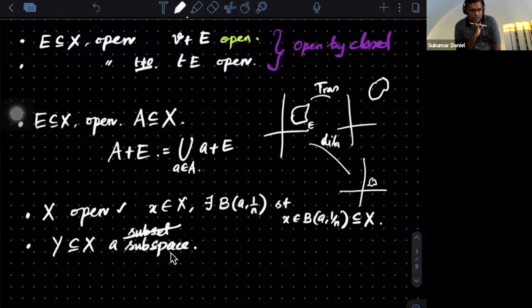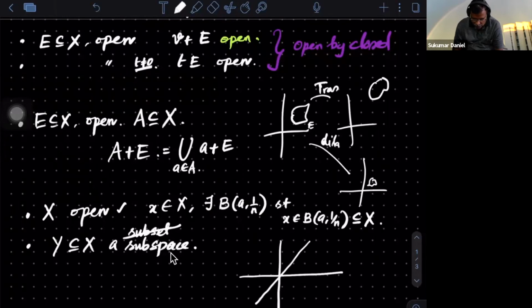That means think of again a plane. What are the subspaces of the plane? The whole plane itself is a subspace, and any line passing through the origin is also a subspace. And even just the singleton 0, the singleton set containing the 0 element, is also a subspace.